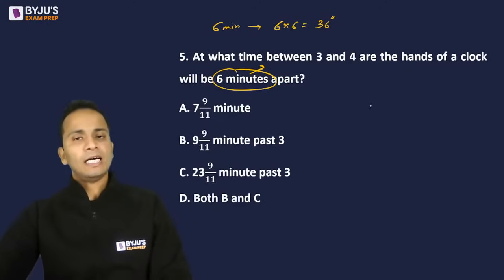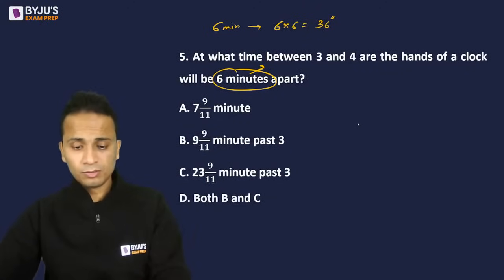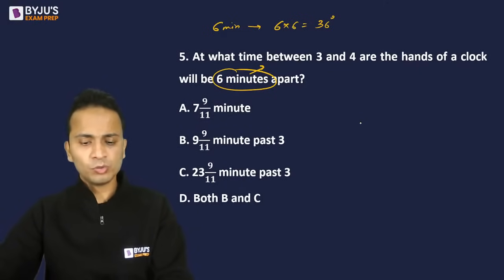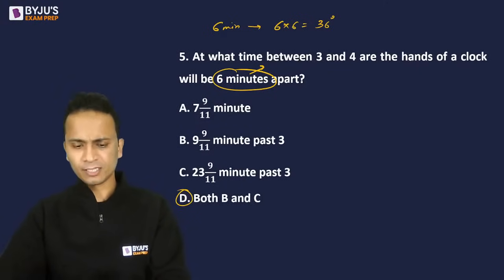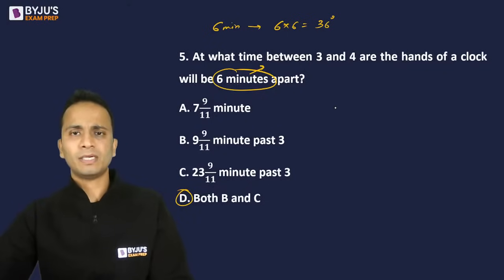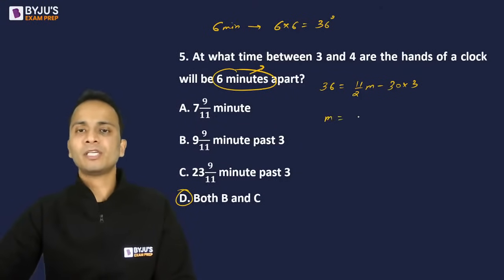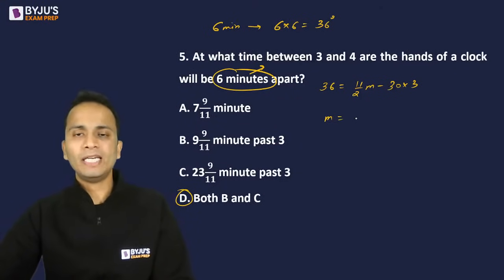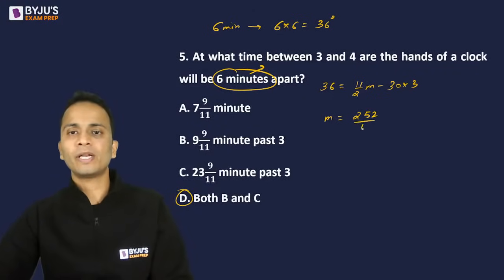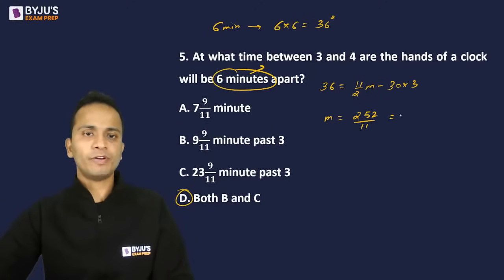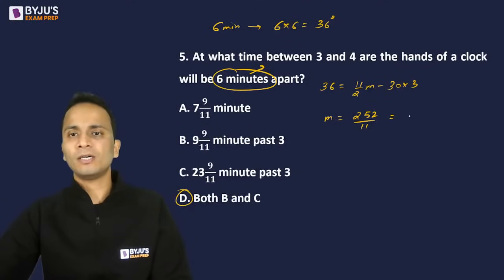Okay, now let's solve. Now, what will be the answer for this question? Some students have already given option D as the answer. That was fast, but let's check it out. So theta is equal to 11 by 2 m minus 30 into h. So the value of m will be 90 plus 36, 126 multiplied by 2, that is 252 over 11. So this is the value of m, and let's check it out.